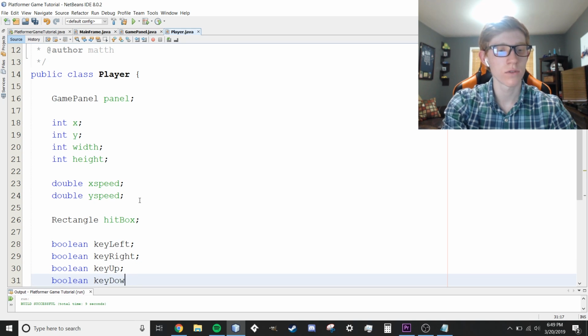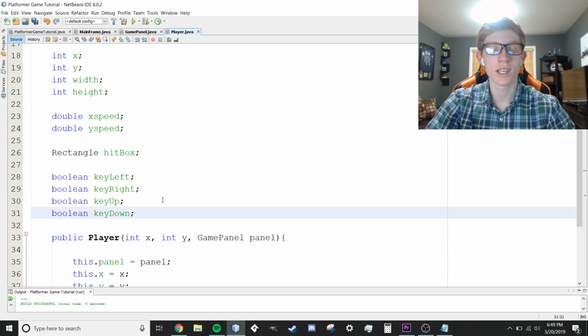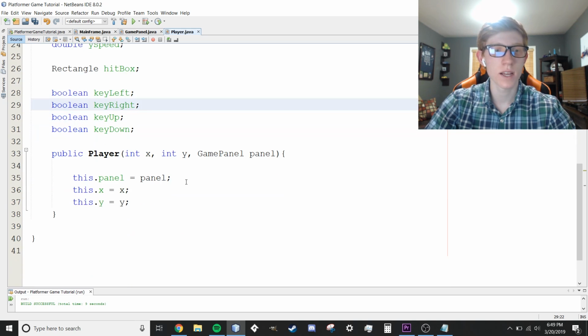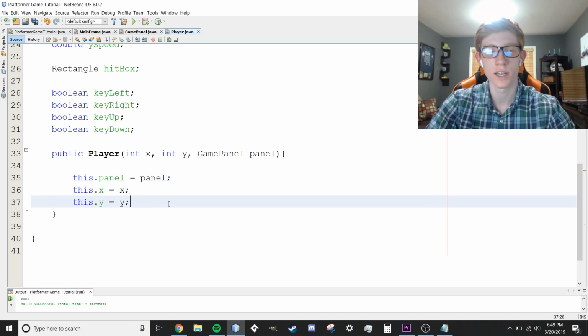And remember, Booleans are true-false variables. So those are just going to be used to see if we're pressing the left key, pressing the right key, pressing the up key, pressing the down key. Pretty simple. So then our constructor, we have this.panel equals panel, this.x equals x, and this.y equals y to take in the variables that have been given to us.